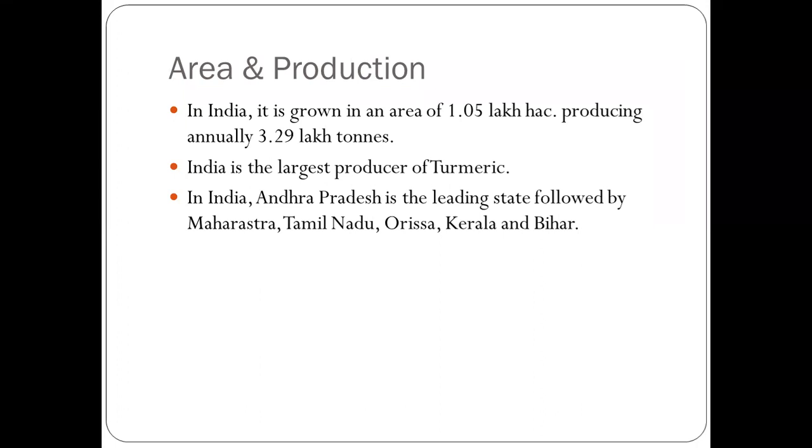India is placed at position 1 in the production of turmeric, and Andhra Pradesh is the leading state.